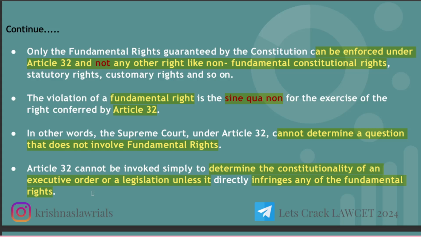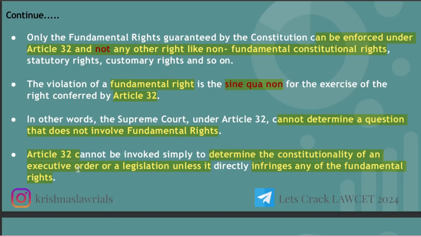So if any law or any act has been passed in Parliament and you are opposing it, saying it is not constitutional, at that time you can invoke Article 32 if it infringes a fundamental right.